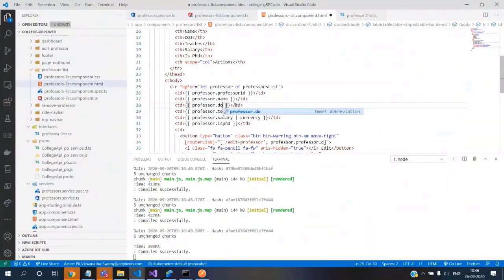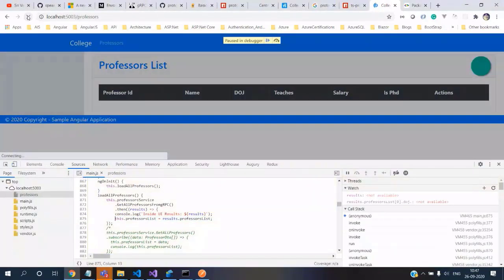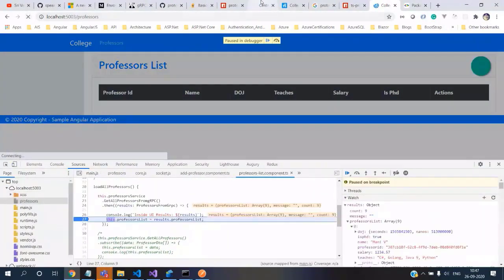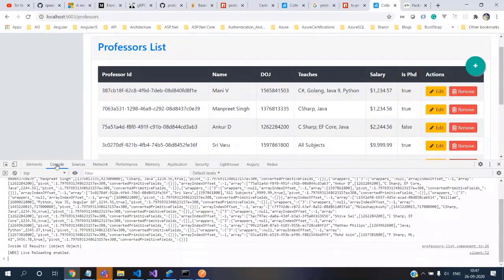Date of joining dot. What is that? Is this date of joining or something else? Yeah, date of joining dot seconds. You can have nanos in seconds. So let me do a refresh and a refresh again so that it picks up the right thing. Okay, so now it is showing this, this, and this also. We don't have any errors in console, and this is how it gets the data.